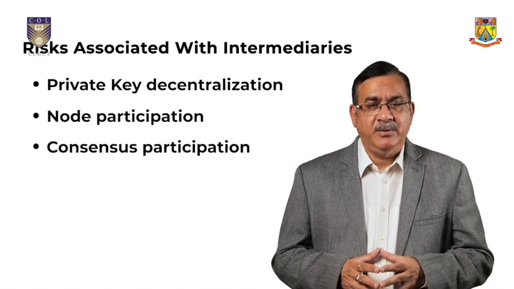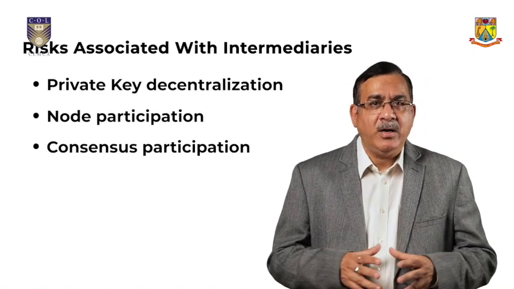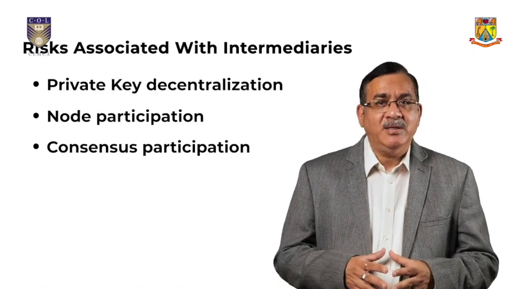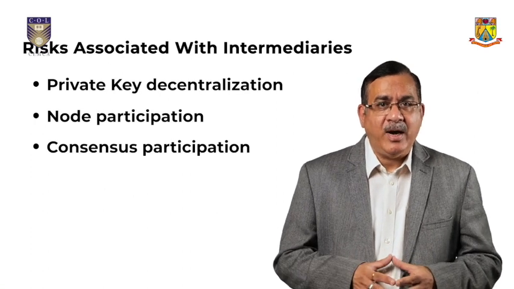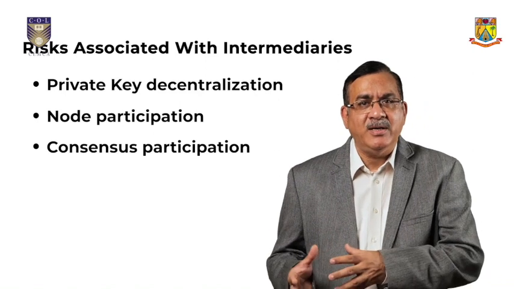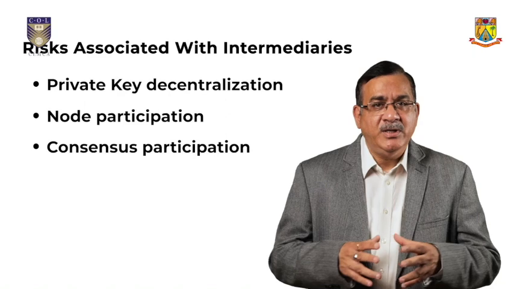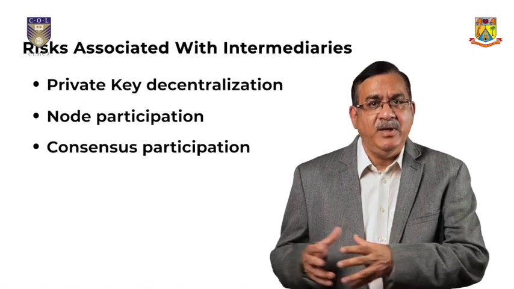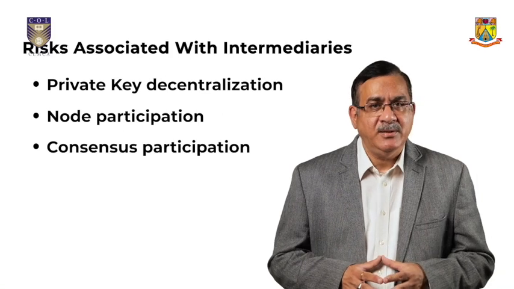Consensus participation. Some parties might host the nodes but may not directly participate in the consensus. For example, a smart contract deployed between two parties may not be something which a third party's signature is required on. Or an auditing firm would just want read access to the node and not necessarily participate in the consensus.